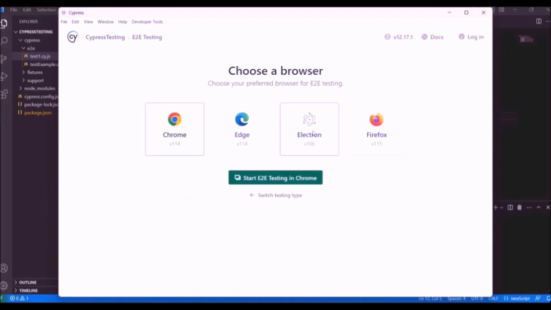So this time let's choose a different browser. Let's run in Firefox. You can see the Cypress version over here also. Let's select Firefox, click e2e testing in Firefox.